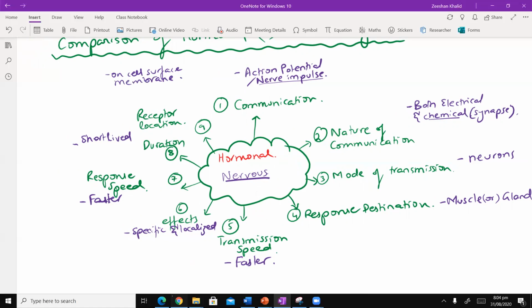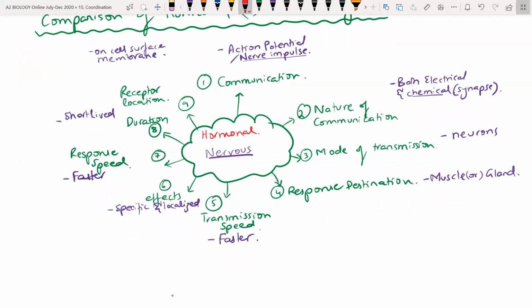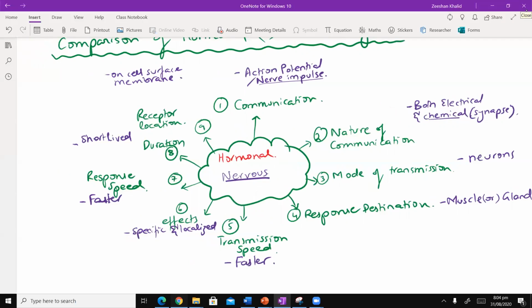Now, let's choose the different ink, and now let's talk about the same points for the hormonal system. Hormonal system में communication किस चीज के through होती है? It is through hormones. Okay, it is through hormones. What is the nature of this communication? What is a hormone? It's a chemical. So we say that chemical only.